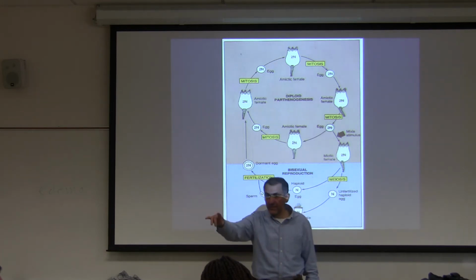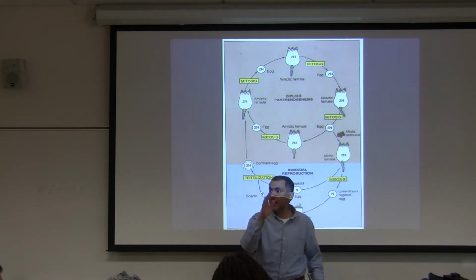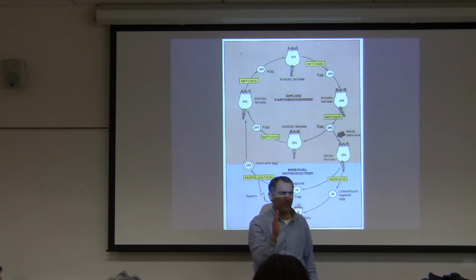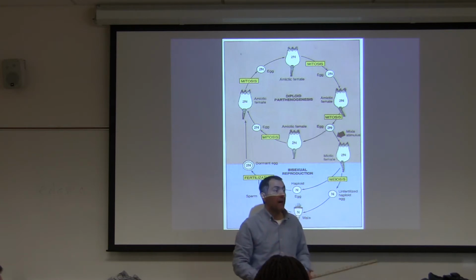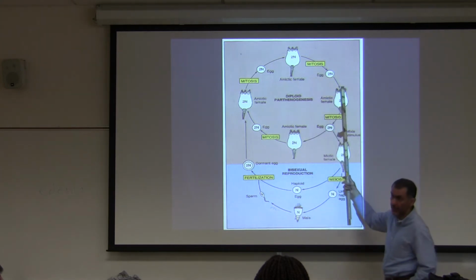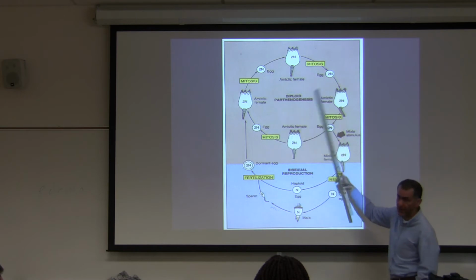You females in this room, when you make an egg, your egg has half of the chromosomes. Is that right? The males in this room, when you make sperm, your sperm has half of the chromosomes, right? And the name of the process is meiosis. But in this case, they're making the egg by mitosis, not sperm. There's no sperm involved here, right?